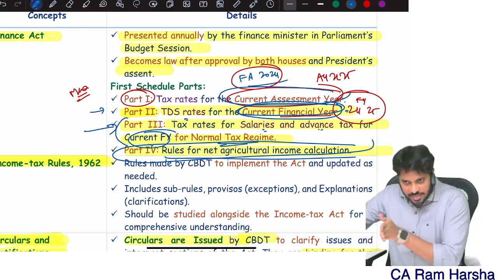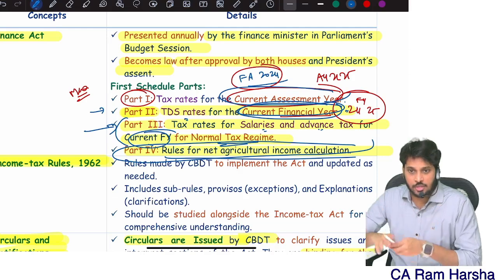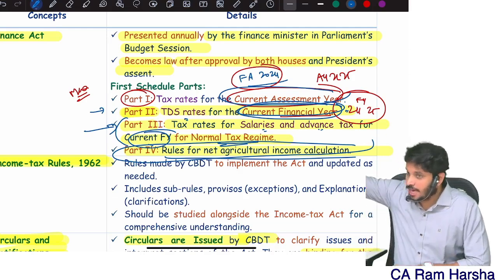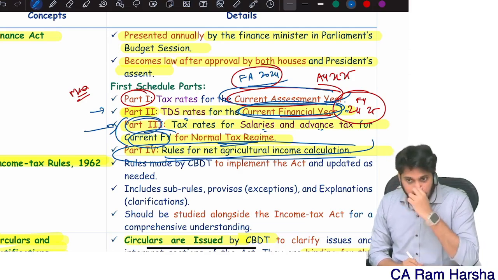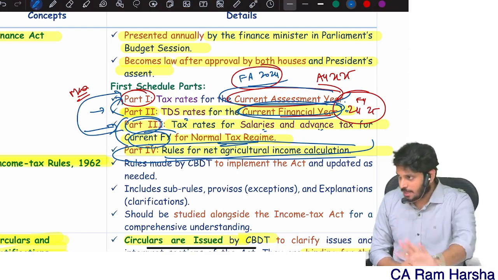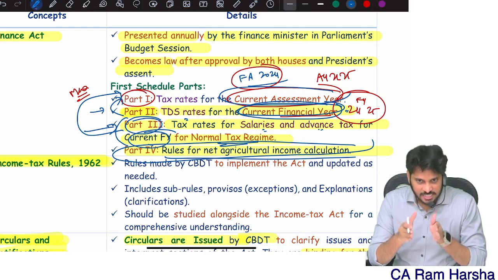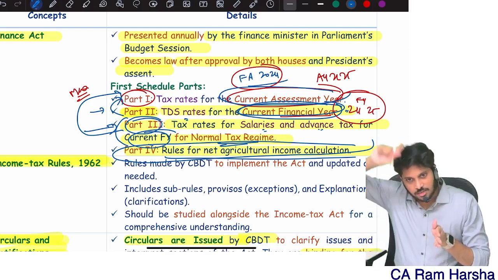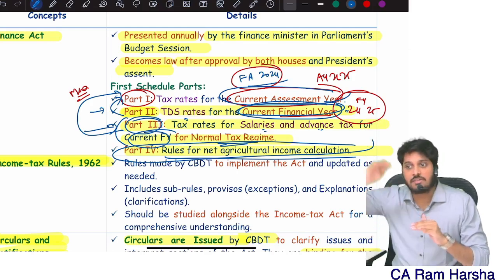Like in the current financial year, whatever you are going to earn, on that, at what rate you need to pay tax? You need to pay tax, of course, in the assessment year. At what rate you need to pay? Part 3 is what mainly talking about. You can substitute part 3 with part 1. Nothing but in the latest Finance Act, part 3 will become part 1 of the next year Finance Act. Exact copy paste. Part 3 will become part 1.